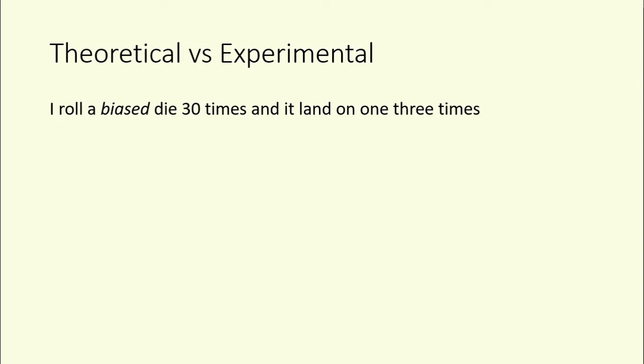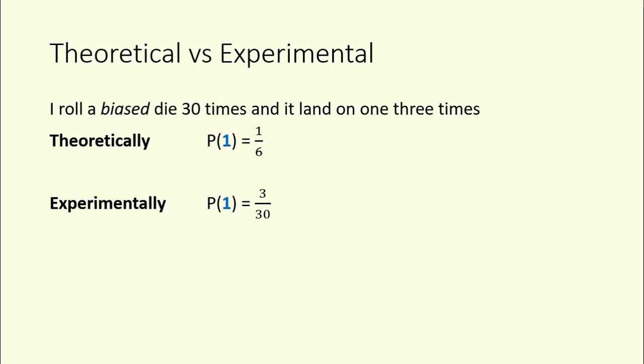Now, let's do another example. I rolled a biased die. That's not a fair die, a die that is showing up some values more often than others. And I rolled it 30 times and it landed on 1 3 times. That doesn't seem like very much. Theoretically, I would think that the probability of rolling a 1 would be 1 out of 6, because there's one side of the die with a 1 out of 6 sides of the die, so 6 total outcomes.